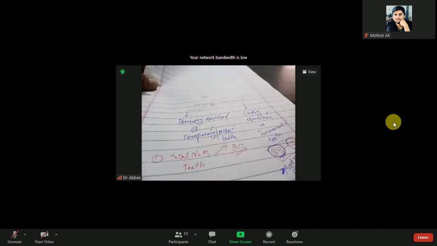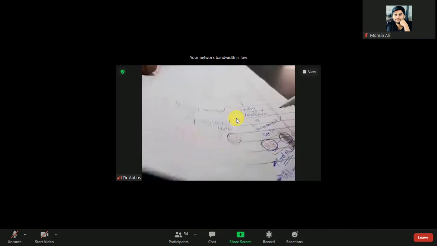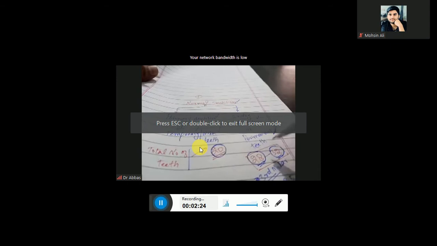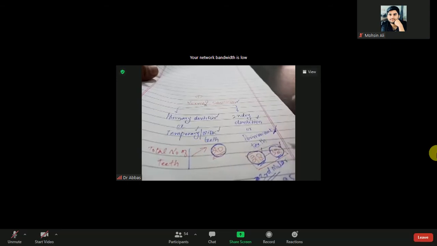For the new joiners, normal dentation is of two types: primary dentation and secondary dentation. Primary dentation is known as temporary or milk teeth. Secondary is known as permanent teeth. The total number of teeth in primary dentation is 20. The total number of permanent teeth is 28, and in some cases 32, but mostly 32.